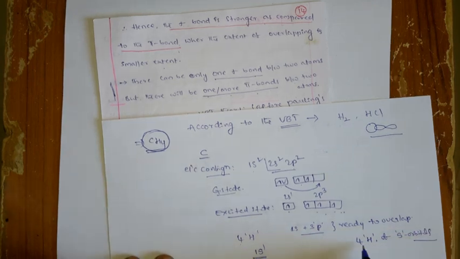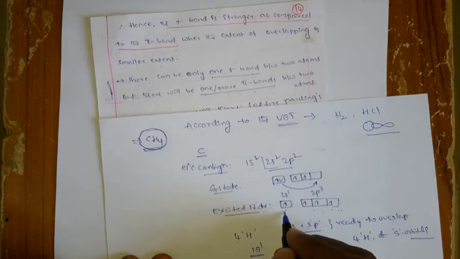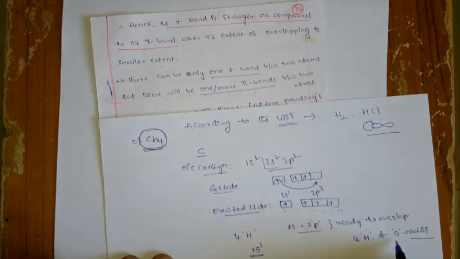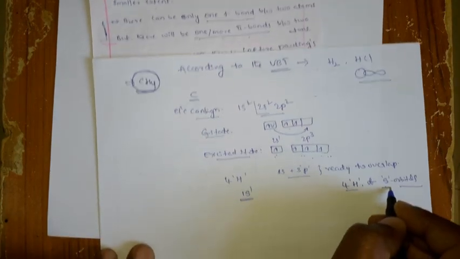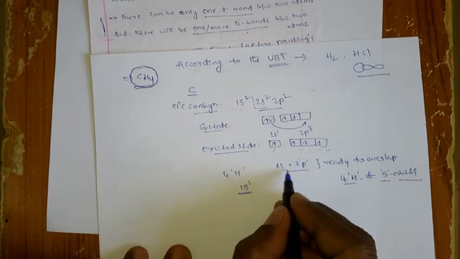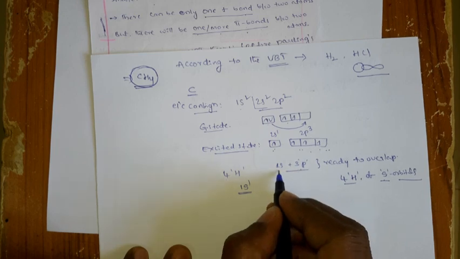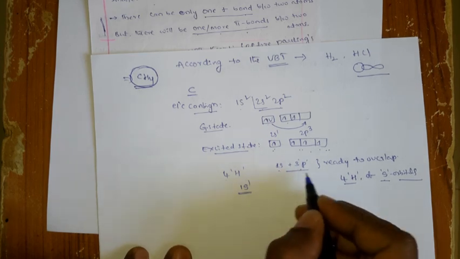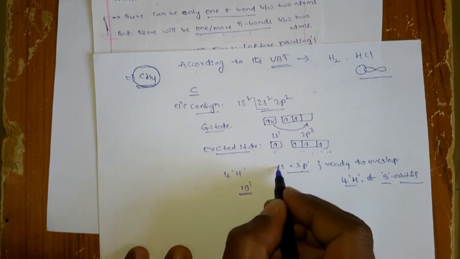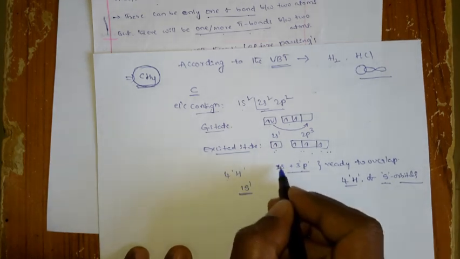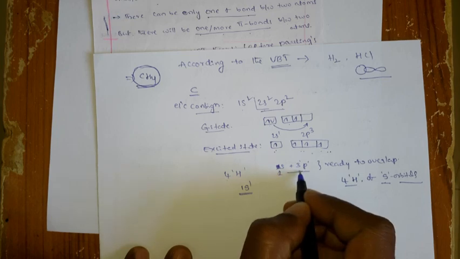Okay, so that means these 2s and 2p orbitals overlap with the hydrogen's s orbitals. So how can they overlap? Very simple. You see, how many p orbitals are there? Three p orbitals and one s orbital. Let us see the three p orbitals first. Let us forget about the 2s orbital. So, one s orbital and three p orbitals, right?